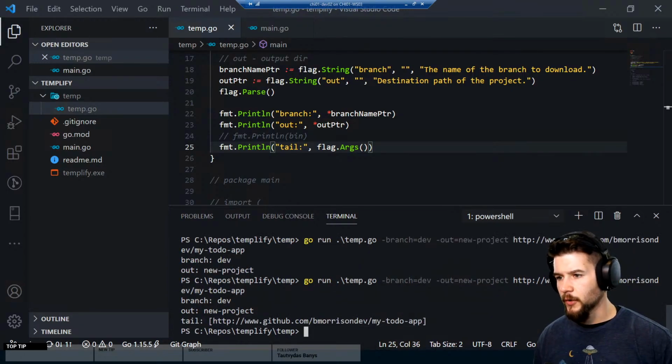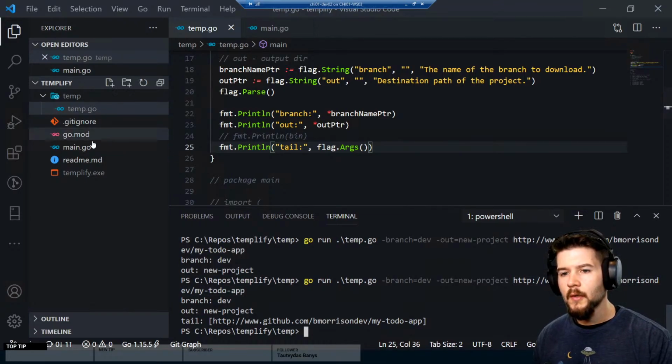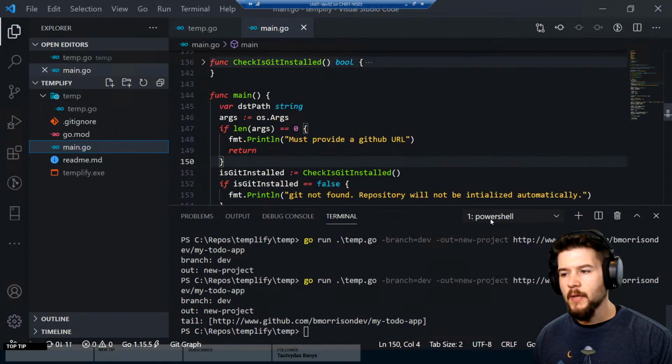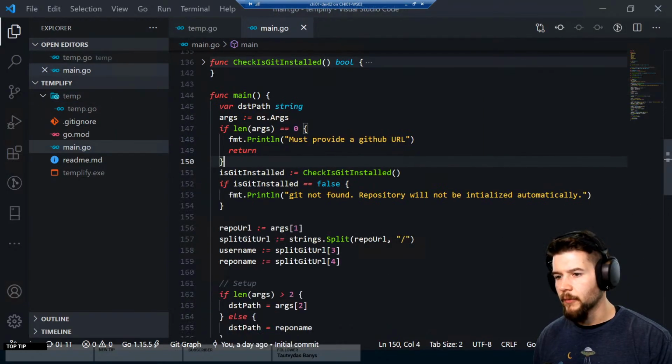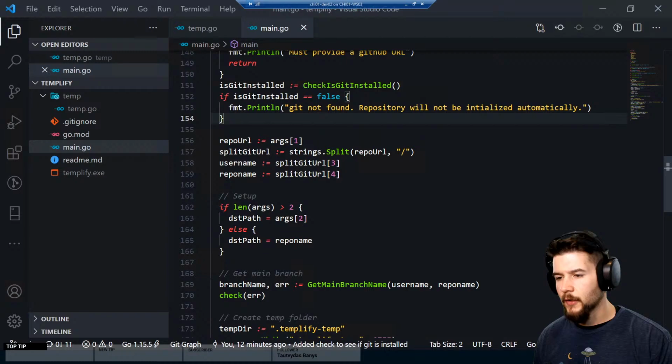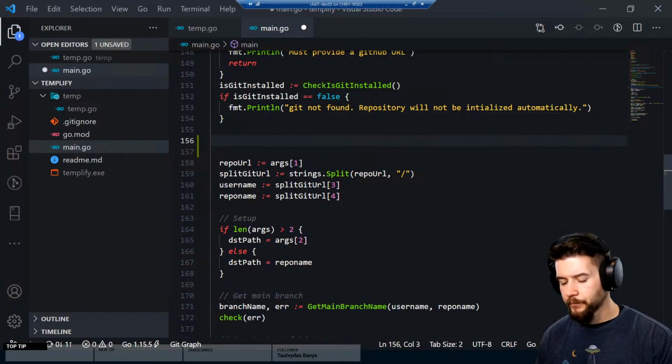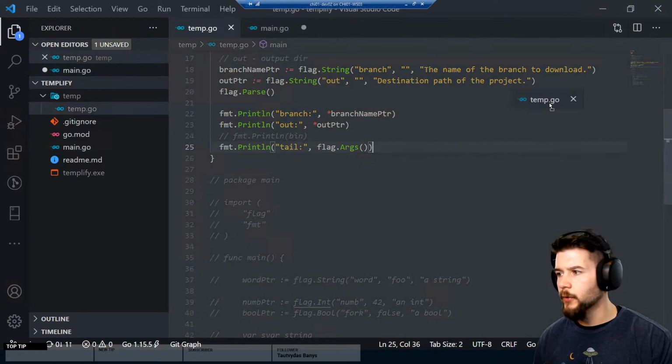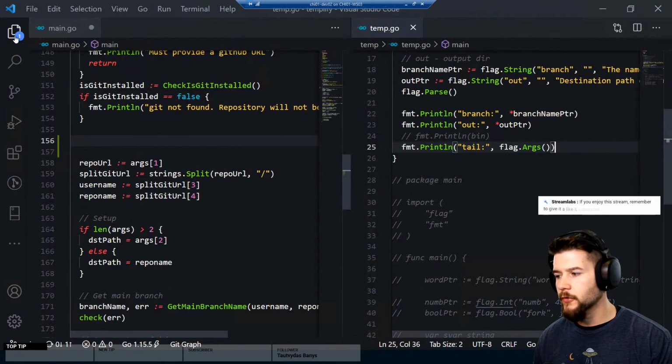Yeah, so args is what comes afterwards. Okay, cool. This will work good. Okay, let's go back into main Go and we'll start playing around with this. So we've got that check if Git's installed. Let's go ahead and we're basically going to replace a lot of this stuff here. So I'm gonna put this over to the right hand side so I have it as a reference.